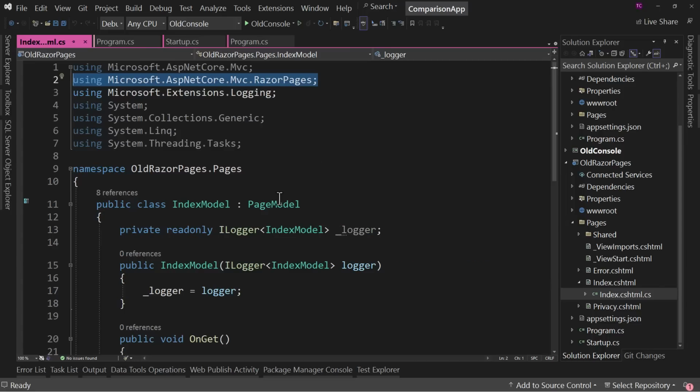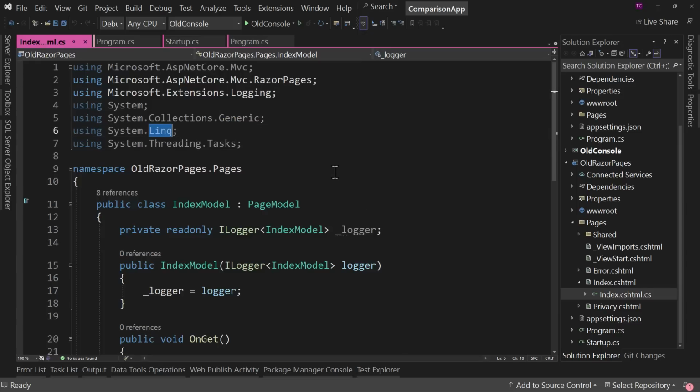It comes right from Microsoft.AspNetCore.Mvc.RazorPages.PageModel. So that comes directly from there. And logging, if you're going to use logging, we're going to have this every single time. System and Generic and Linq and Threading.Tasks and MVC. These things are almost always used. Now, right now, they're not being used, but we have a very generic page. Once you start using any of our normal features like List, all of a sudden that pops up, and List of T.